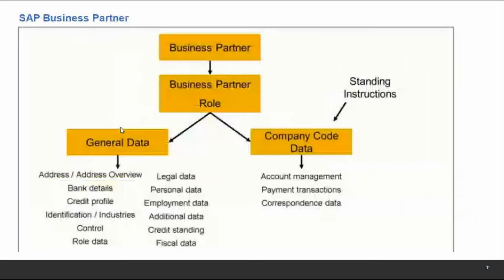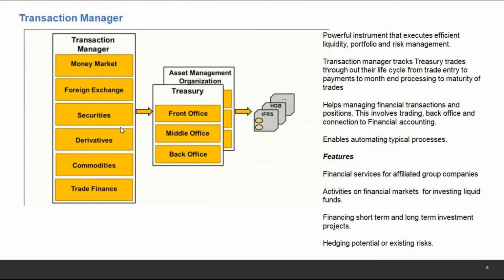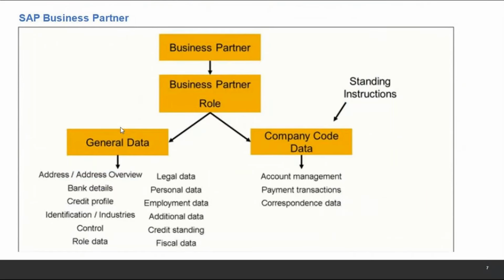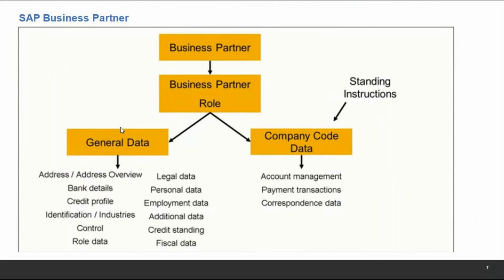Okay, let's move to one example and see if we can understand it better. Just before moving to an example, let's see if we can understand the business partner. Now, I hope many of you are already aware of what a business partner is. In SAP, business partner is a comprehensive term which might have very different roles.